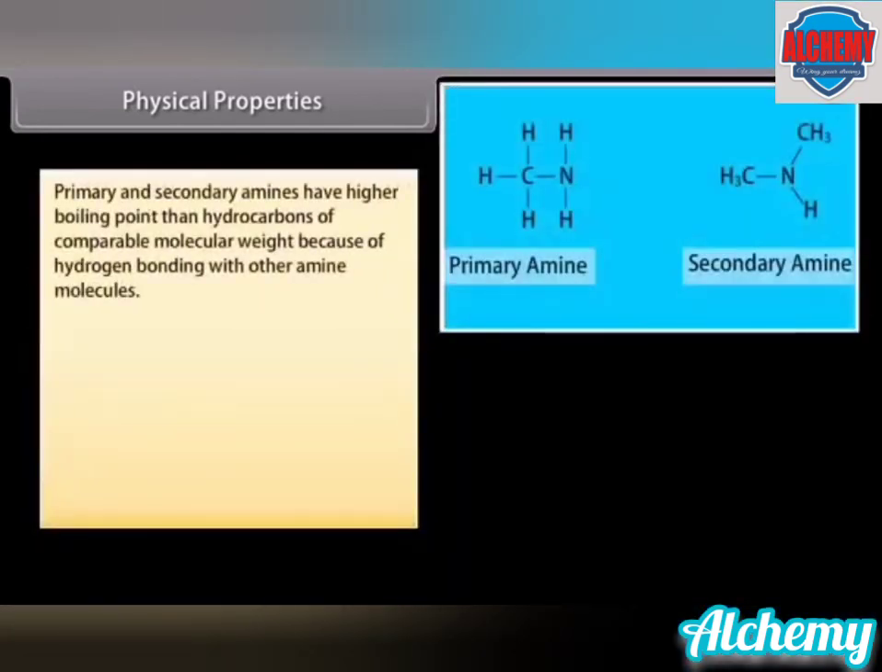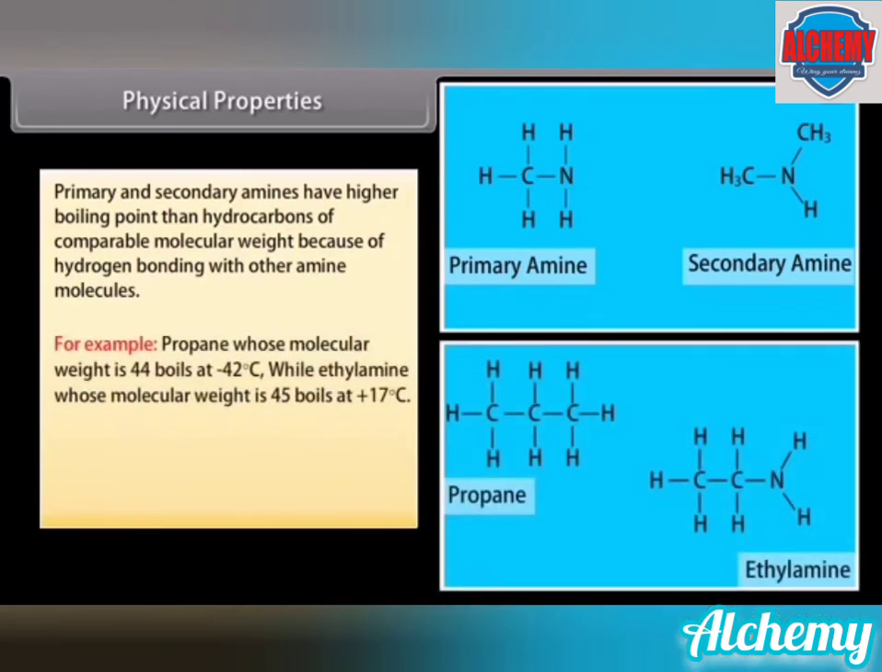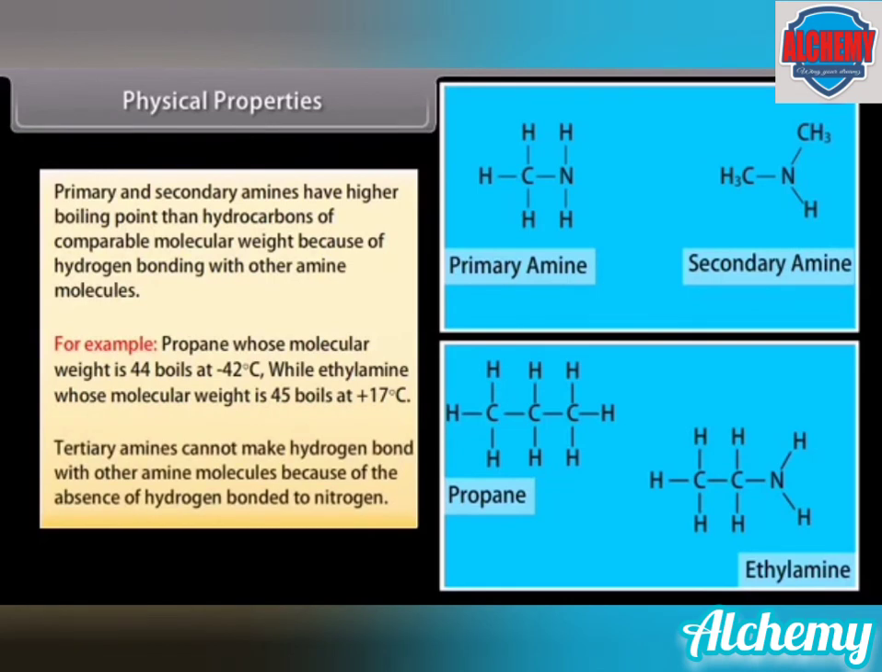Primary and secondary amines have higher boiling points than hydrocarbons of comparable molecular weight because of hydrogen bonding with other amine molecules. For example, propane, whose molecular weight is 44, boils at minus 42 degrees Celsius, while ethylamine, whose molecular weight is 45, boils at plus 17 degrees Celsius. Tertiary amines cannot make hydrogen bonds with other amine molecules because of the absence of hydrogen bonded to the nitrogen.